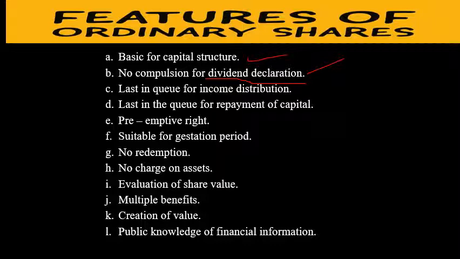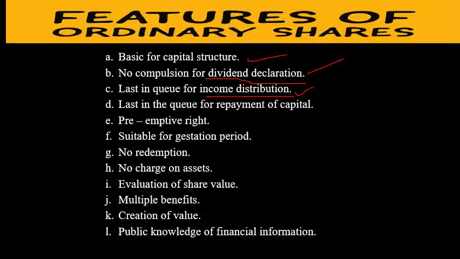Last in queue for income distribution at the time of liquidation or insolvency, the benefits for the equity shareholders come at the end. So they stand last in case of income distribution, either at the time of liquidation or dividend declaration or any other cases.